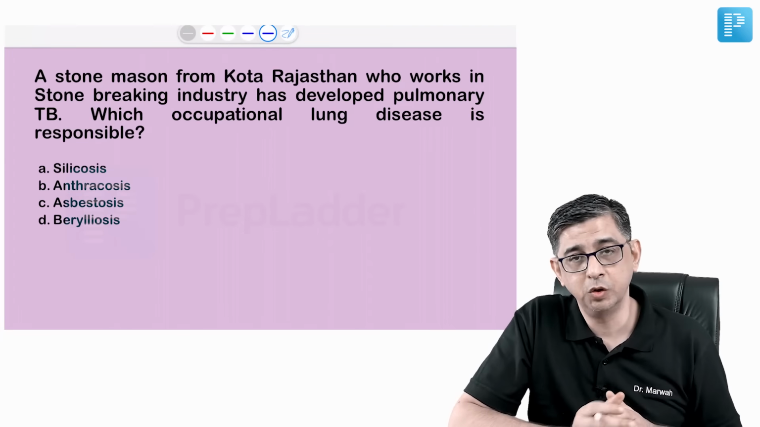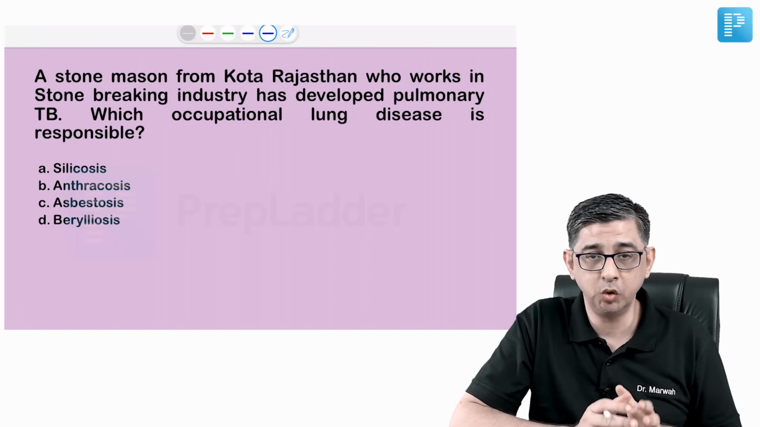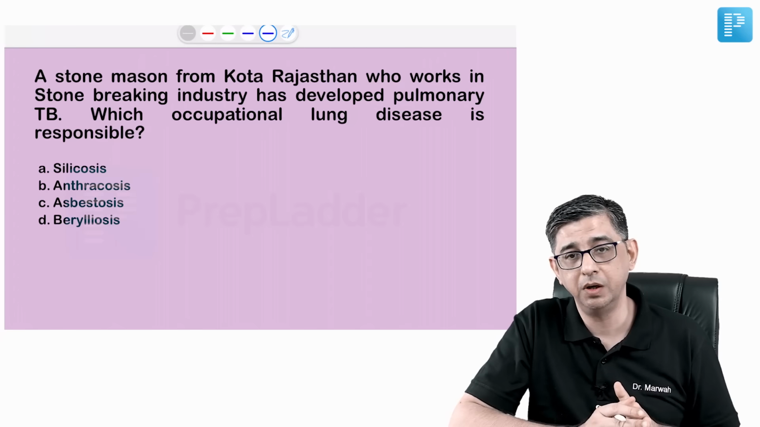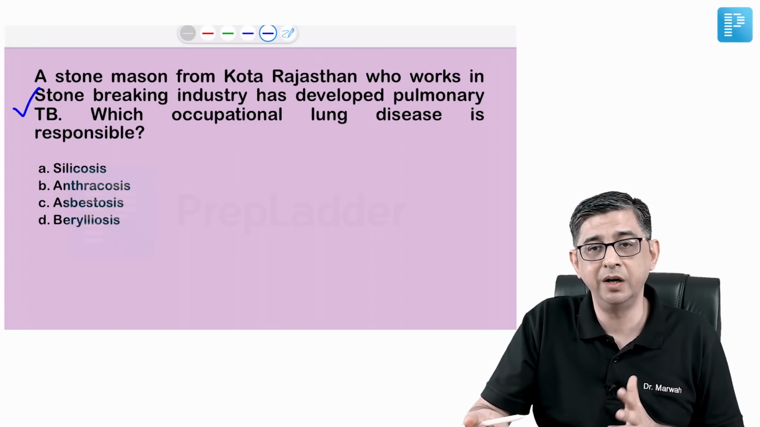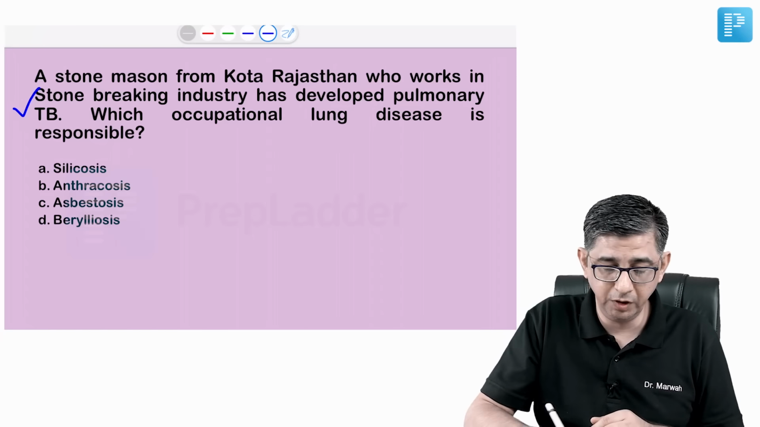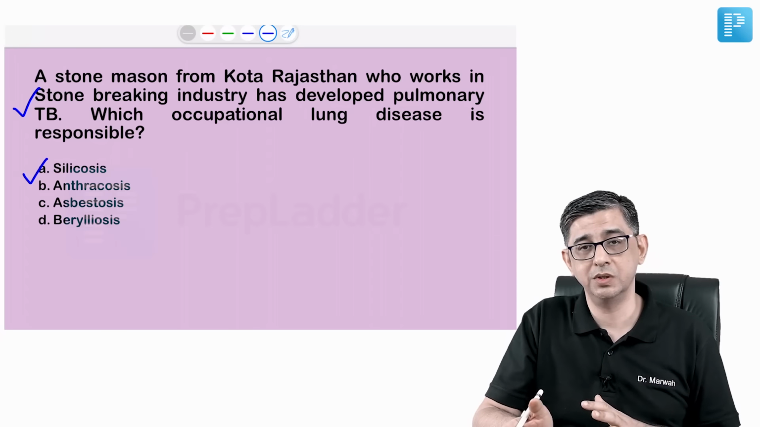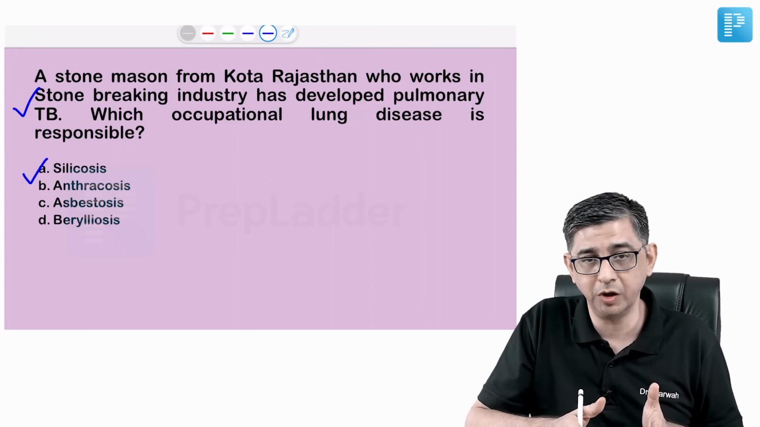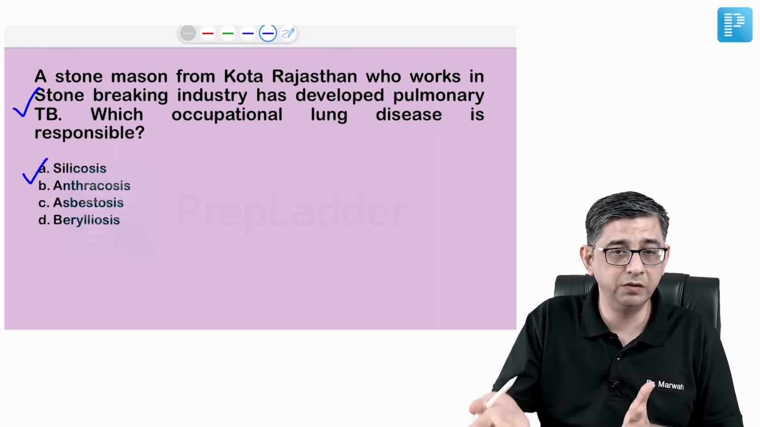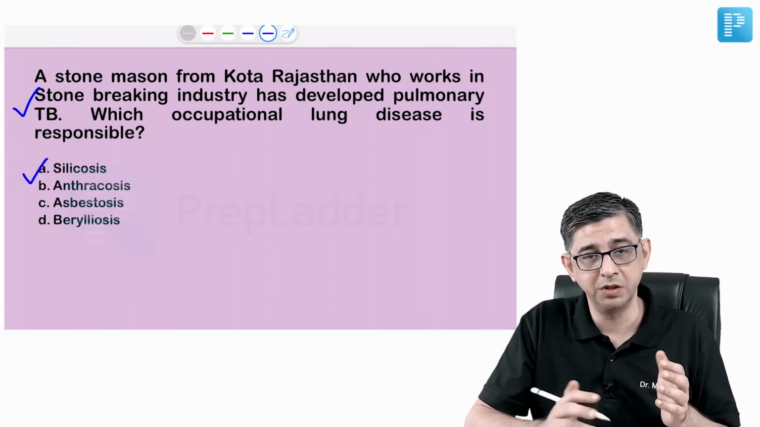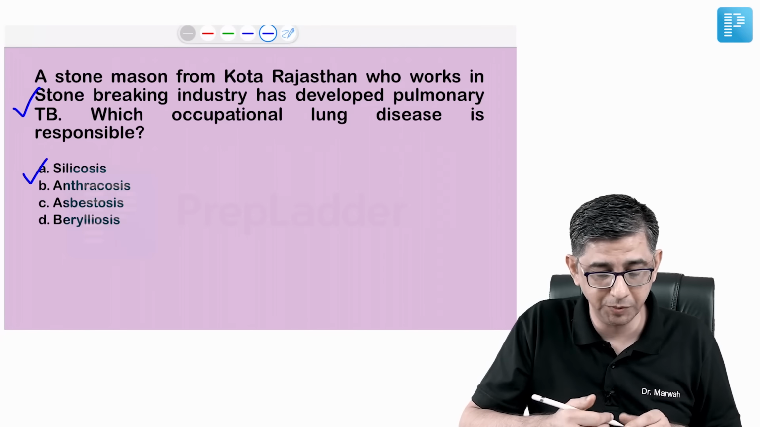The subsequent question is an overlap of pathology and medicine. A stonemason from Kota, Rajasthan, who works in a stone breaking industry, has developed pulmonary TB. The moment you read stone breaking industry, stonemason, you are thinking in terms of silicosis, because you very well know that silicosis patients develop silicotuberculosis. Their lungs are already damaged by the occupational lung disease, plus they tend to develop tuberculosis as well. So the two keywords, stonemason and tuberculosis, will come to the rescue, and the answer to this question would be option A.